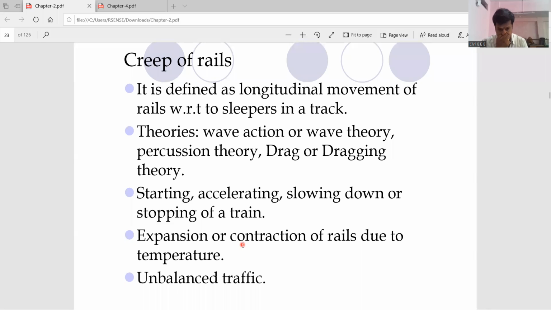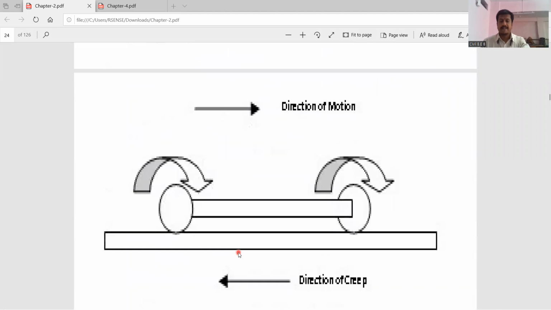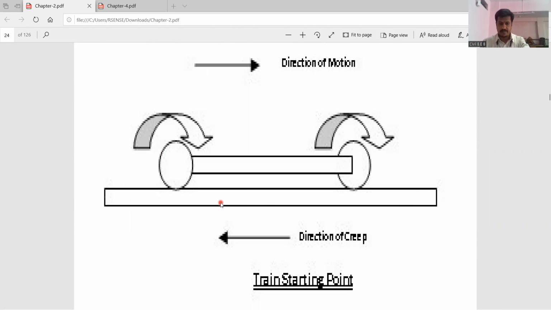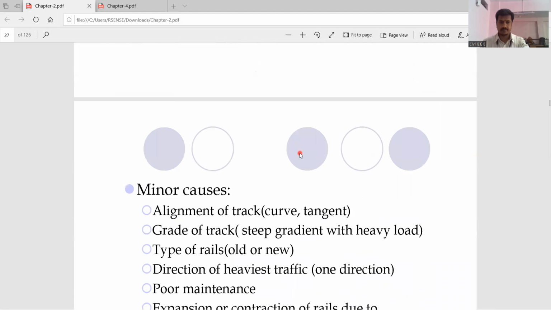Now, why does it happen? It happens due to the starting, accelerating, slowing down, or stopping of the train. Then expansion and contraction of the rails due to temperature, or unbalanced traffic. These are a few reasons for creep. Here you can see the direction of motion of the train, but the direction of creep is along the length, the longitudinal movement with respect to the sleepers.